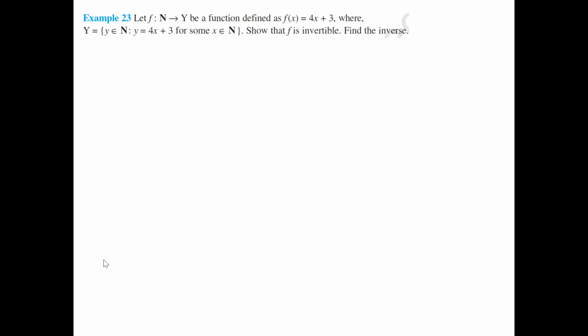Now see here. F of x equal to 4x plus 3. To prove this, g composition f and f composition g both should be the identity function. Now I want one more function, that is g. We know f of x equal to y, I'll take.